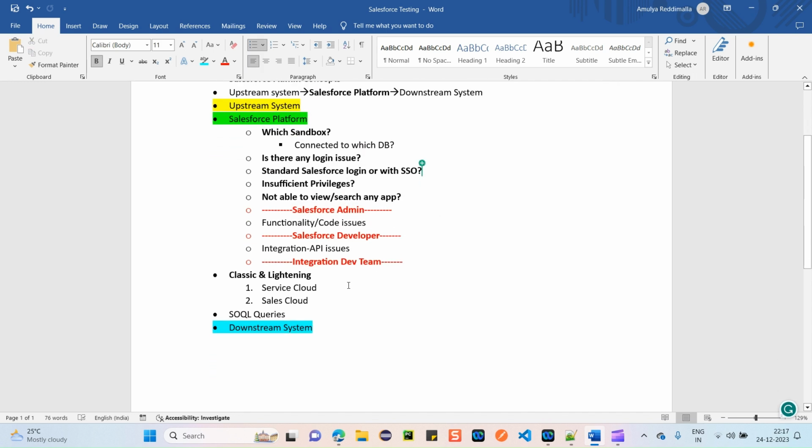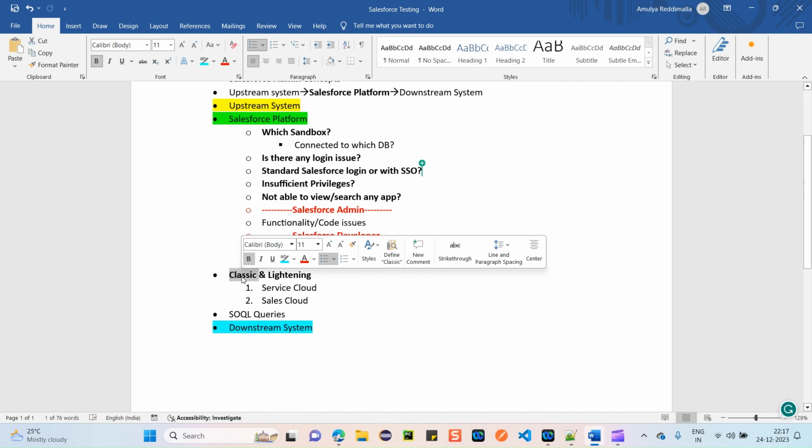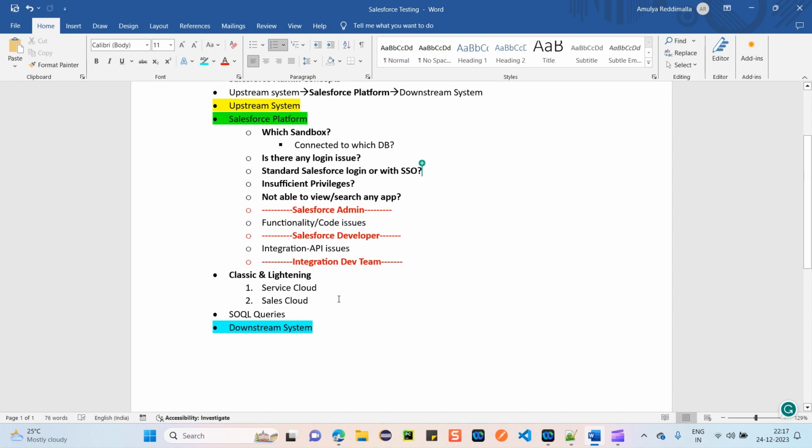Next, the sixth major point is classic and lightning. On Salesforce we have two types of applications: classic and lightning. Classic is the older version of Salesforce, and lightning is the newer version. You need to be clear on this, whatever application you're going to test on Salesforce, whether it's on classic or lightning. Sometimes some functionalities of your application might be on classic, and the remaining part of your application might be on lightning. Such things also do happen.